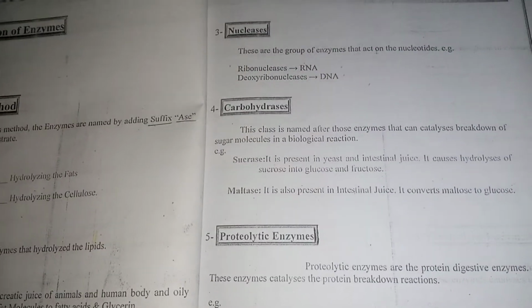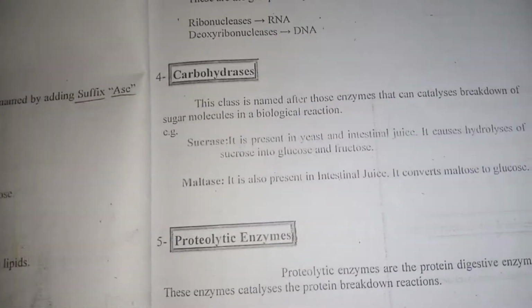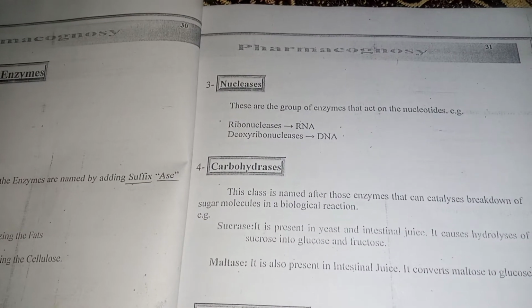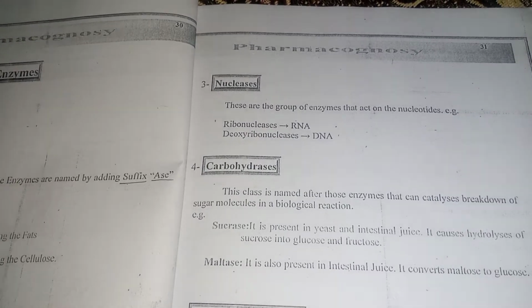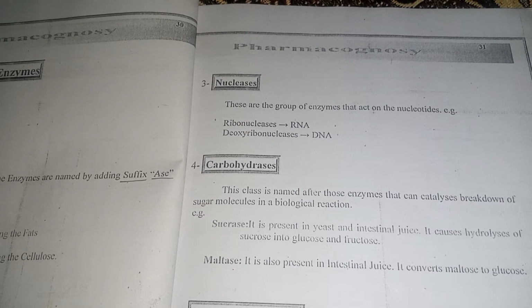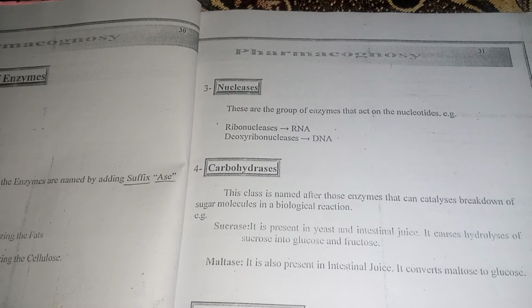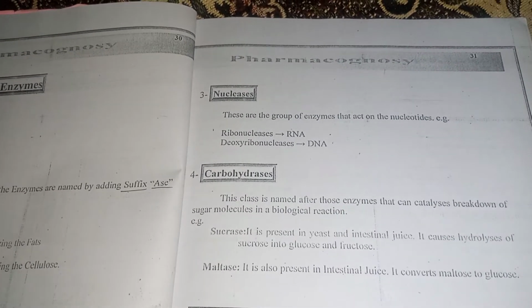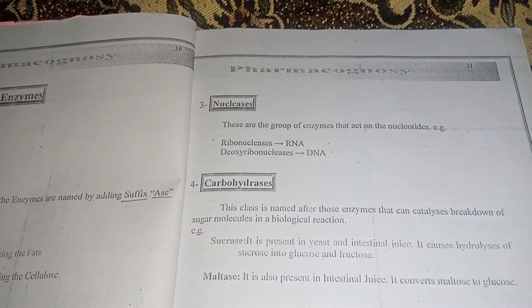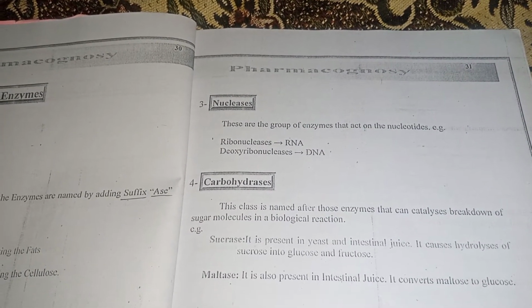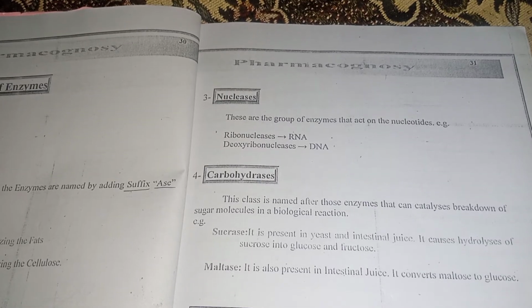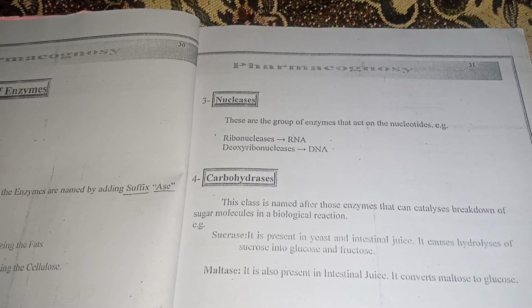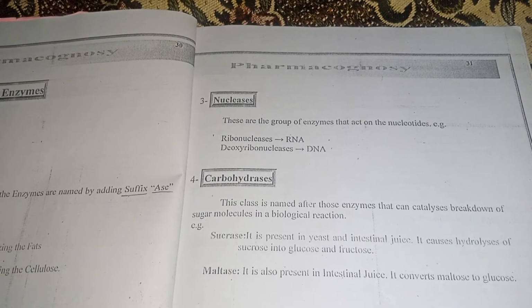Number 3, nucleases. These are the group of enzymes that act on the nucleotides. For example, ribonucleases for RNA, deoxyribonucleases for DNA.